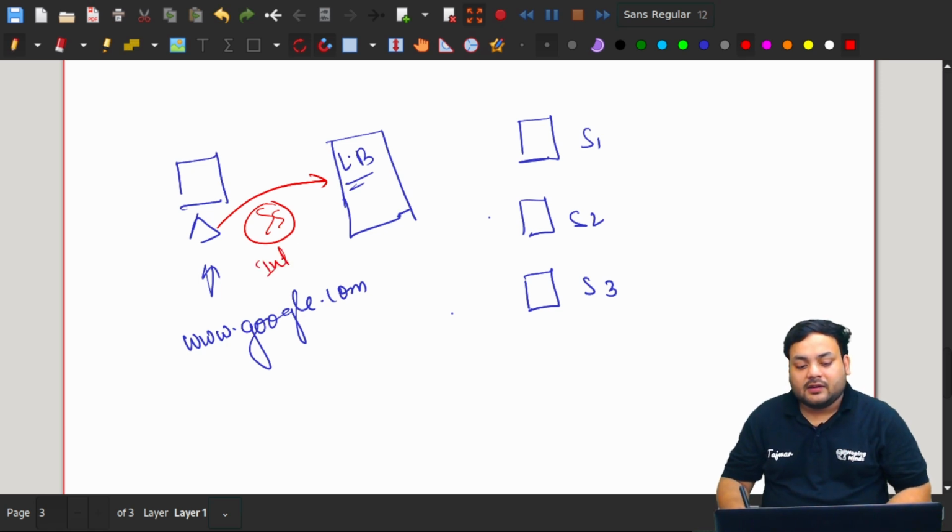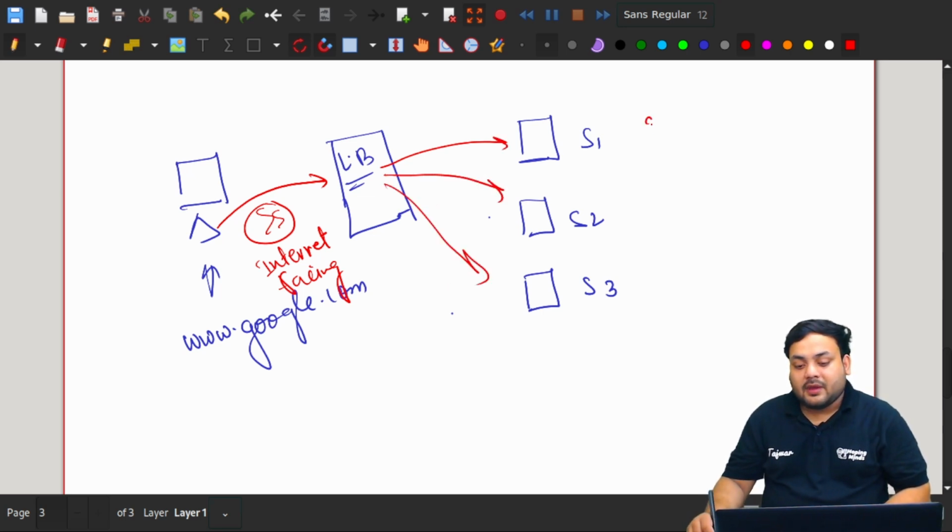Here we are having the internet, and we can say this is the internet facing side, because we are connecting with the particular website, with the internet. And now the traffic is going to these servers.